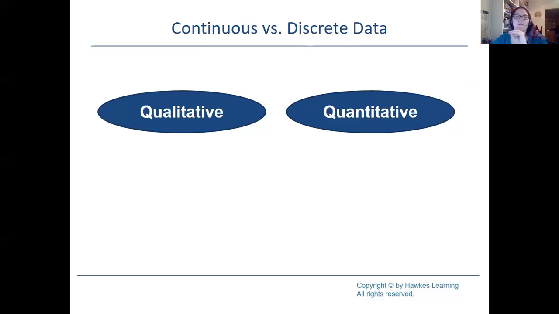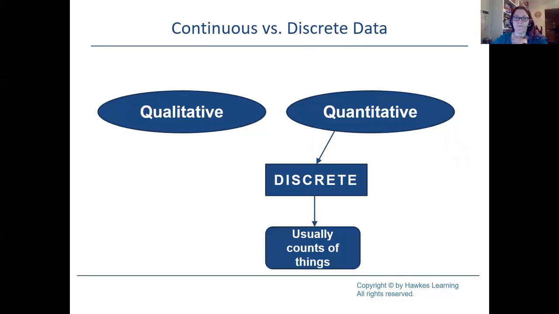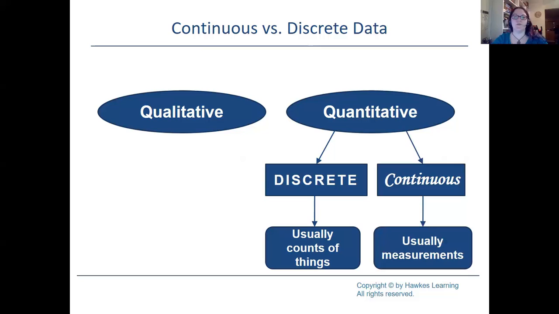Now, again, I just talked about two different types of numerical data. So inside our quantitative data, we can break it down to discrete, and again, these are normally things that you can count, and continuous, and these are usually measurements. If you use a tool to measure anything, automatically think continuous.